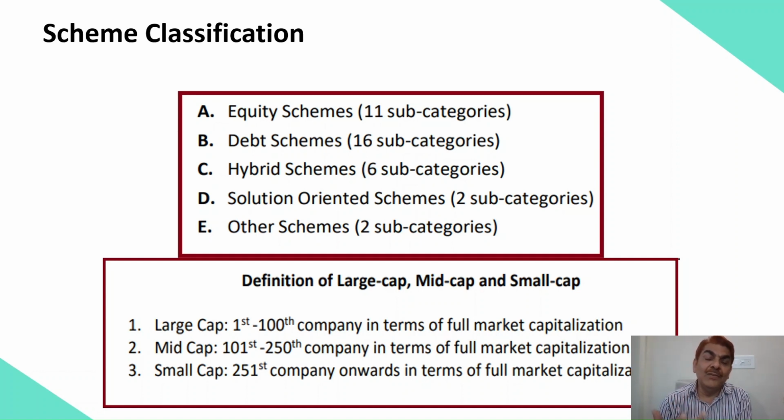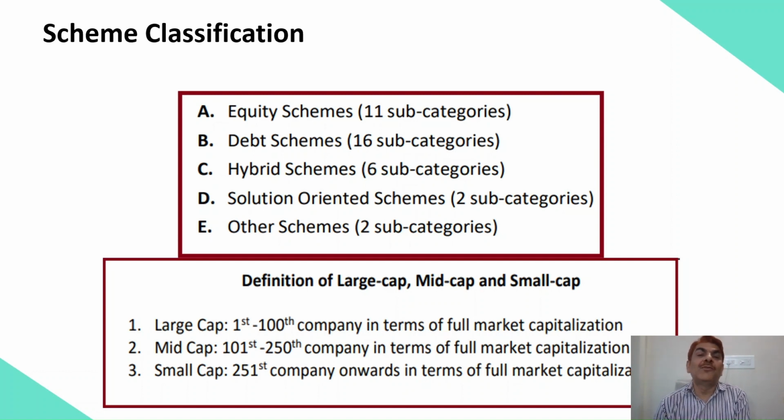Fine. So in India, you will find nearly 4,000 stocks are listed. If you arrange them in descending order, the biggest will be at the top. In descending order, the first 100, you can see down on the screen, is called large cap. Large cap means big companies, by market capitalization. And then the next 150, starting from 101 to 250, are called mid cap, and all the remaining companies are called small cap.